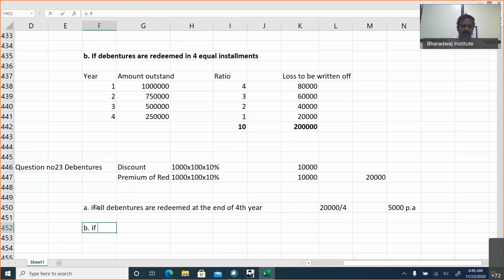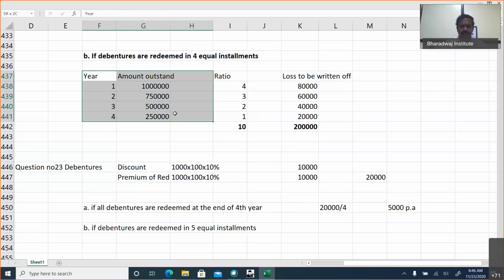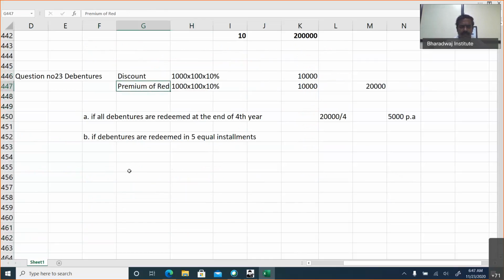B, if debentures are redeemed in 5 equal installments, then you have to work out the ratio. The ratio will be in the reverse order. You can work out.